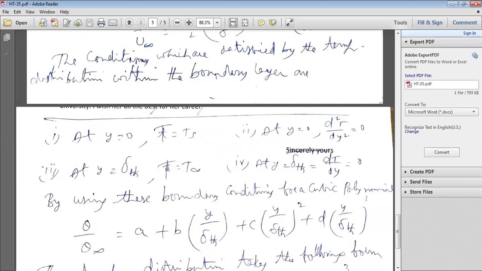At y is equal to delta th, T is equal to T free stream.